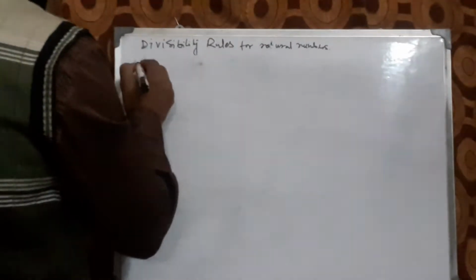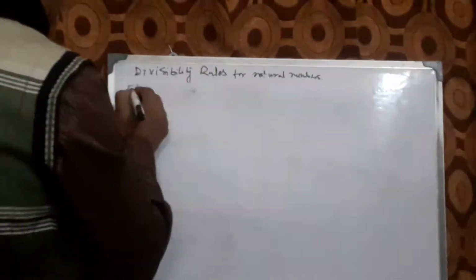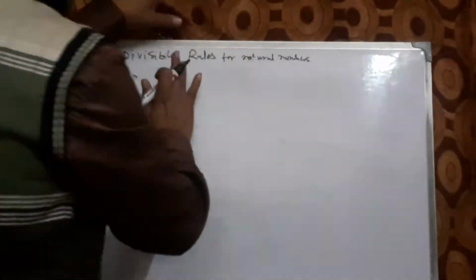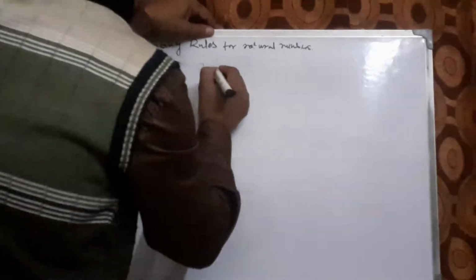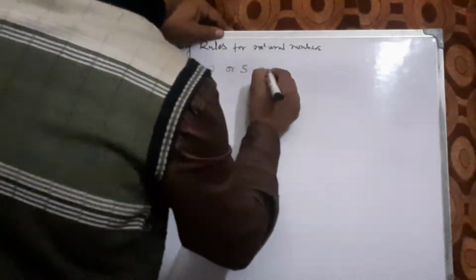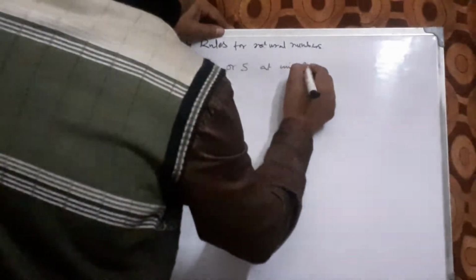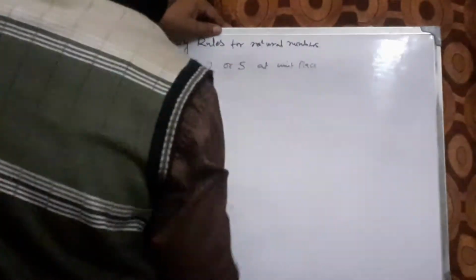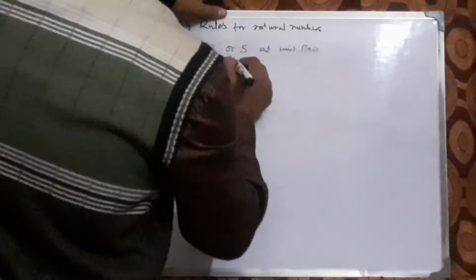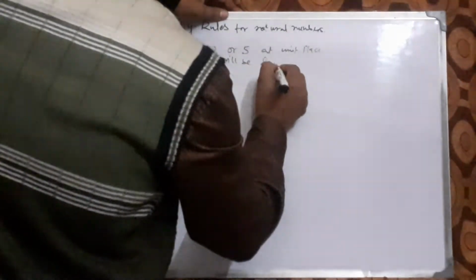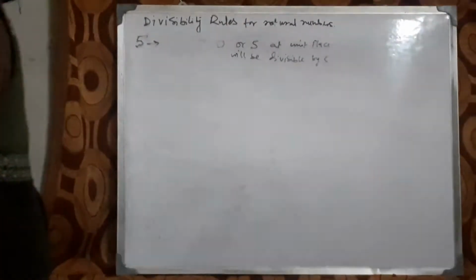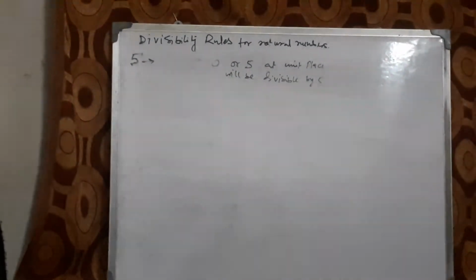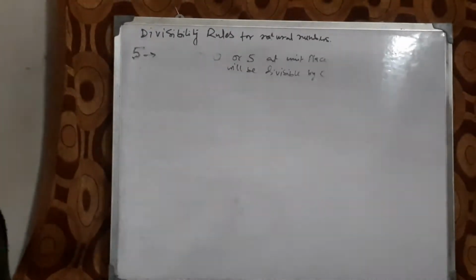Now let us start the rule for divisibility by 5. Any integer which is having 0 or 5 at unit place will be divisible by 5. So any integer which is having 0 or 5 at its unit place will always be divisible by 5.